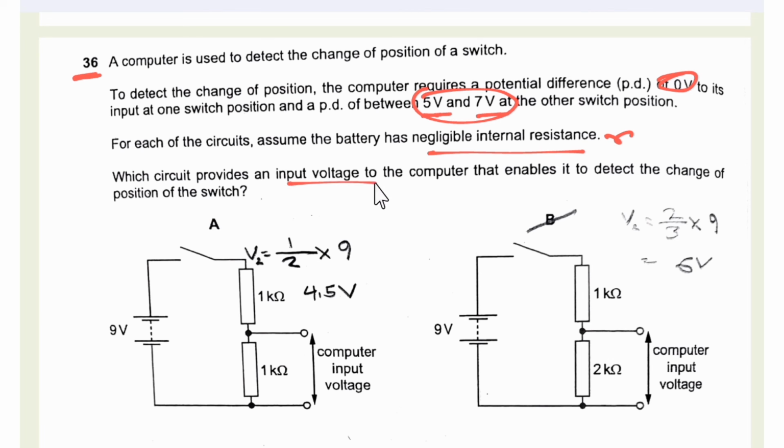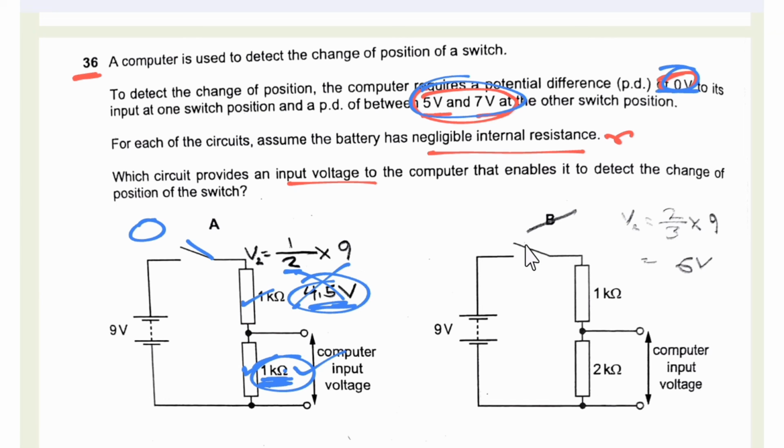Which circuit provides an input voltage to the computer that enables it to detect a change in position of the switch? So what voltage values do we need? We need a 0 voltage value and a 5 to 7 voltage value. For the first circuit, since the switch is open, we would get a 0 voltage value, and we need to calculate the voltage across this resistor: V2 is equal to R1 by R total into V total, where R total is this resistance plus this resistance, that is 2. So we get the voltage as 4.5. This is not between 5 and 7, so this is not the answer.